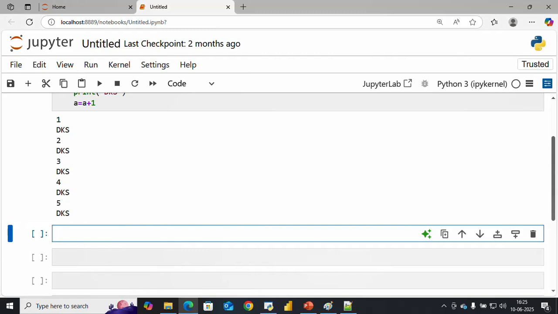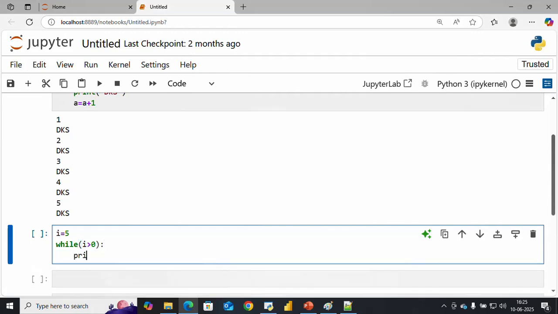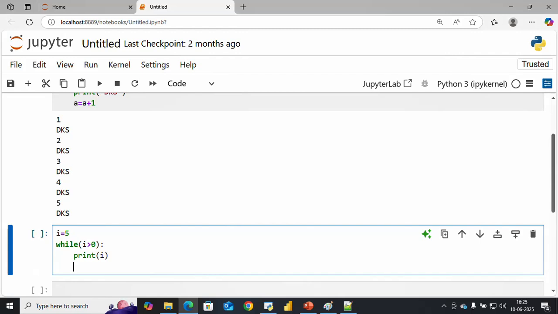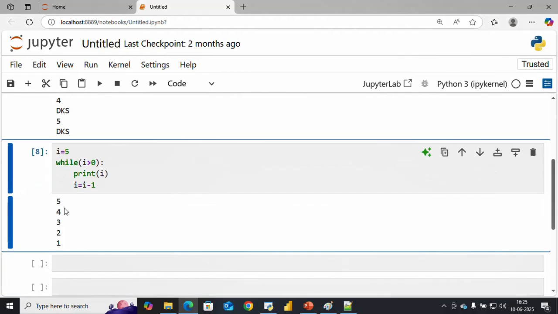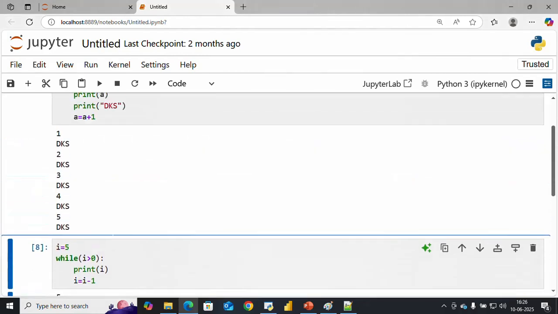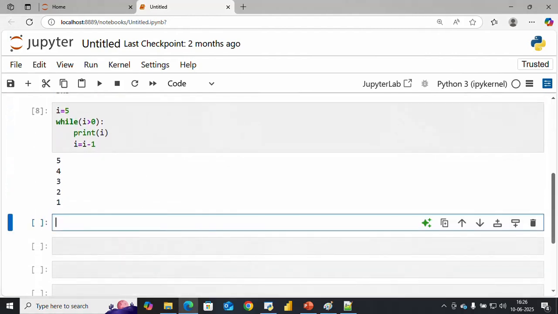Again, suppose I want decrement order: i equals to 5, while i greater than 0, colon, print i, and i equals to i minus 1. Okay, let's run this. So you can see 5 4 3 2 1. So this is how you can go with the while loop.